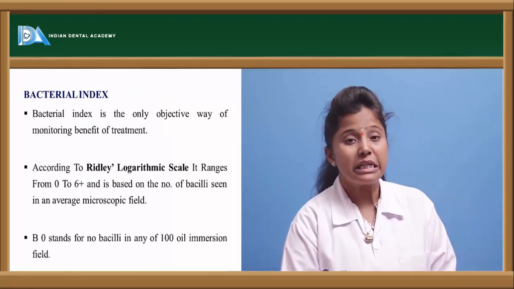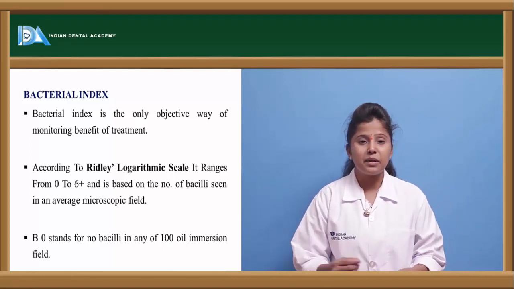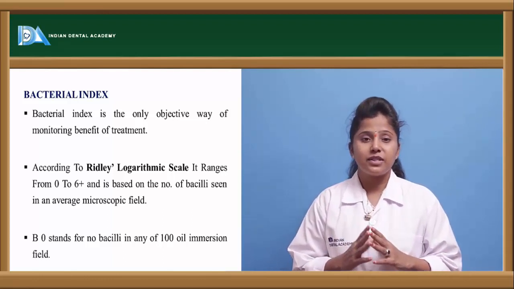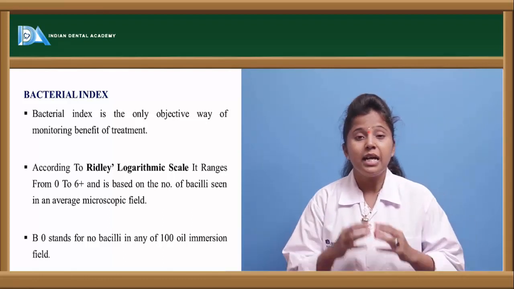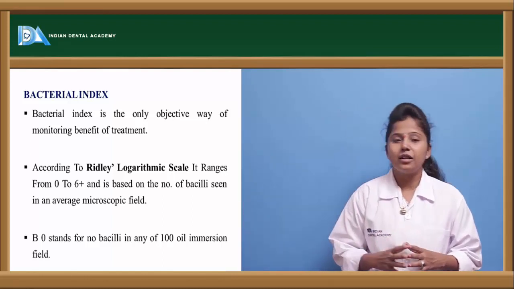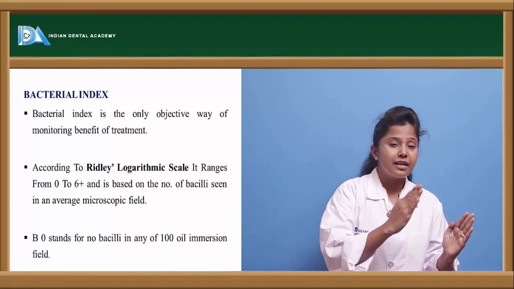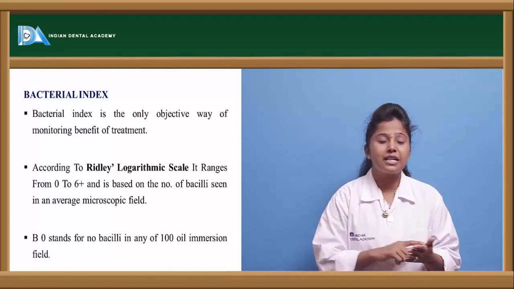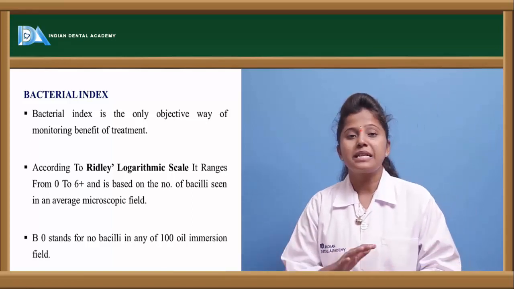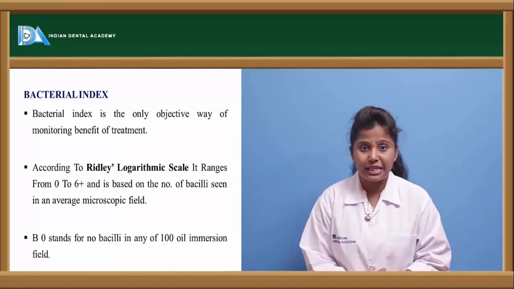Bacterial index. After the bacteriological test, we take the sample and observe under the microscope; the bacteriological index is the main factor which is observed. So what is this bacteriological index? It is the range of bacteria. Mainly we see the Ridley logarithmic scale, a scale based on which the range of bacteria is given. So that is B0. B0 means the microscopic sample is devoid of bacilli, in the sense no bacilli are present in the microscopic sample.